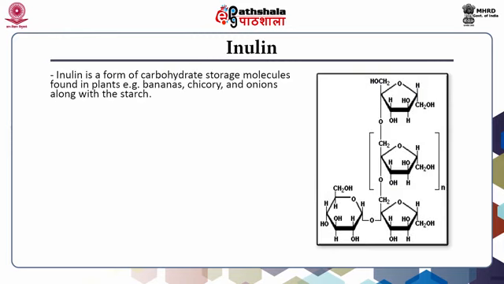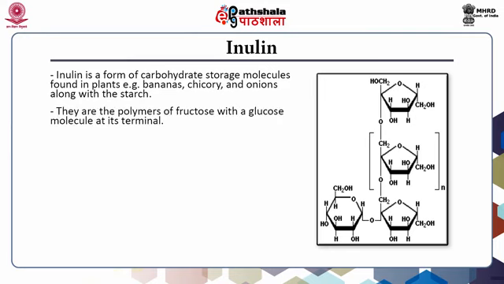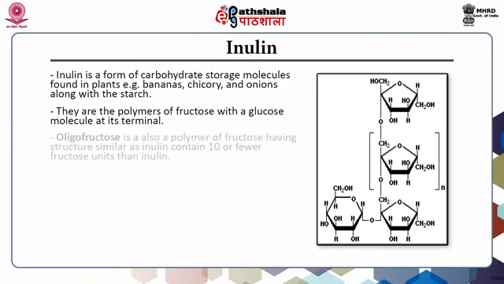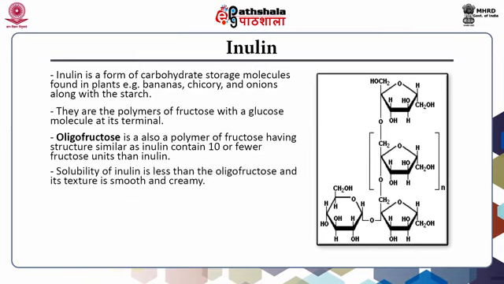Inulin. Inulin is a form of carbohydrate storage molecule found in plants, for example bananas, chicory and onions, along with starch. They are polymers of fructose with a glucose molecule at the terminal. Oligofructose is also a polymer of fructose having a structure similar to inulin and contains 10 or fewer fructose units than inulin. The solubility of inulin is less than that of oligofructose and its texture is smooth and creamy.